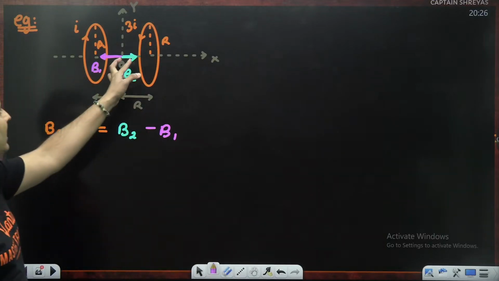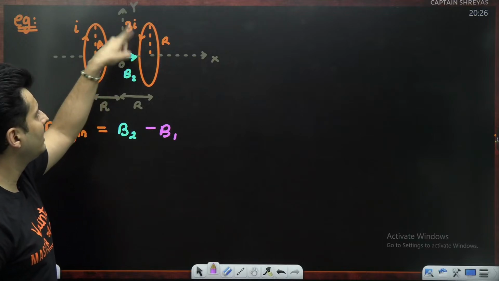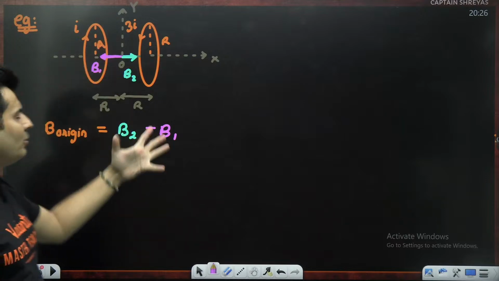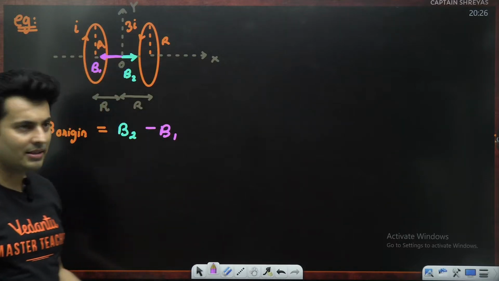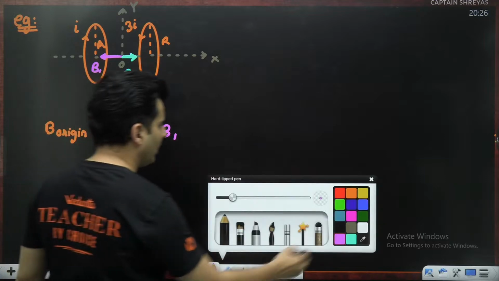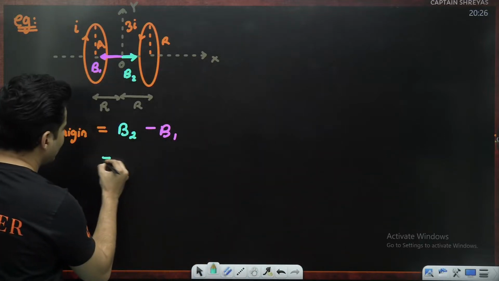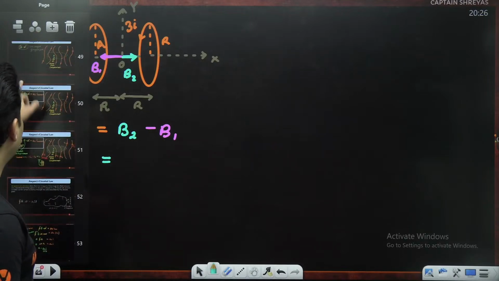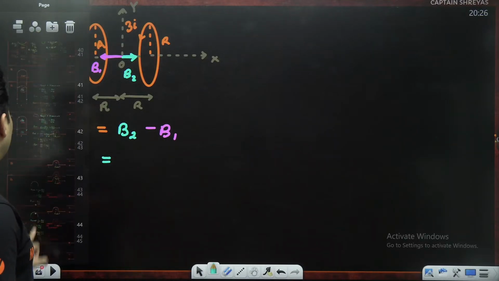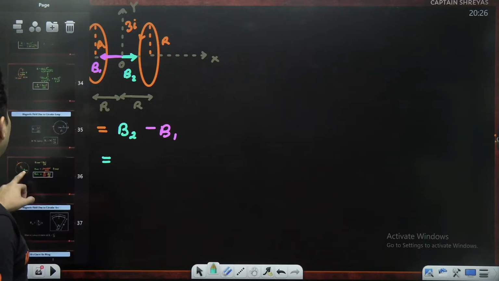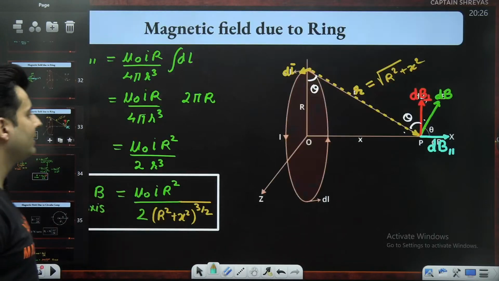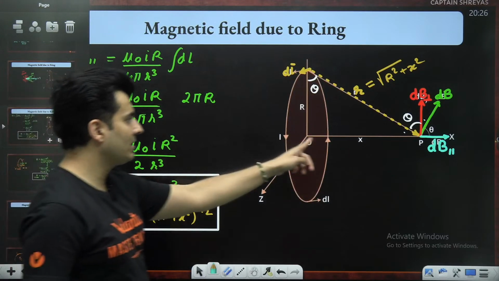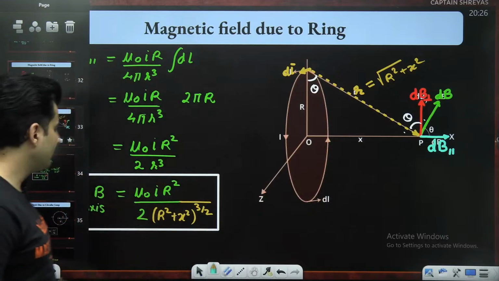B2 minus B1. B2 is the field due to the current of 3I, B1 is the field due to the current of I. Both are opposite, but B2 will be more because more current is there, obviously. Now you just have to use the formula for the magnetic field on the axis. What's the magnetic field formula on the axis? In case you have forgotten, let me remind that to you. It was exactly this: mu naught I r square by 2 into (r square plus x square) raised to 3 by 2. X is the distance from the center to the point. This r is the radius.